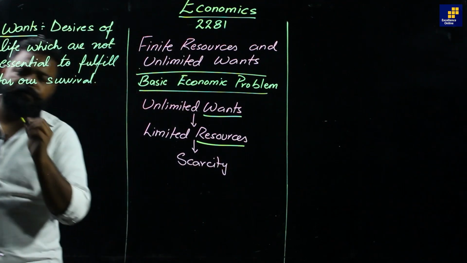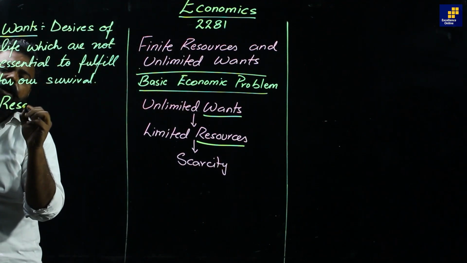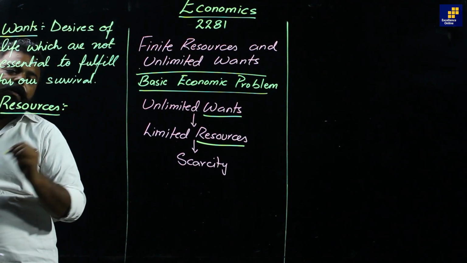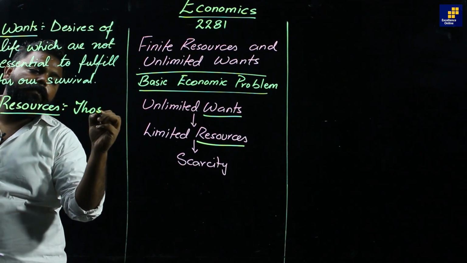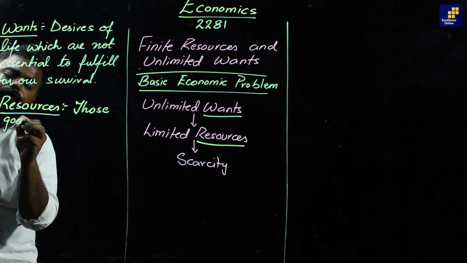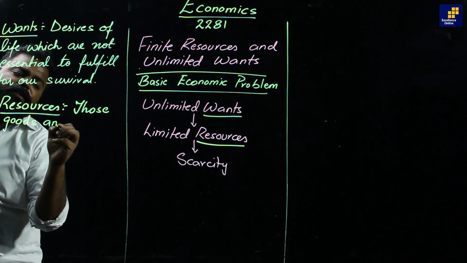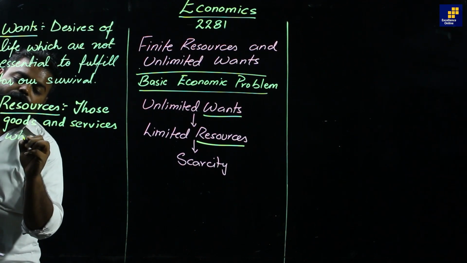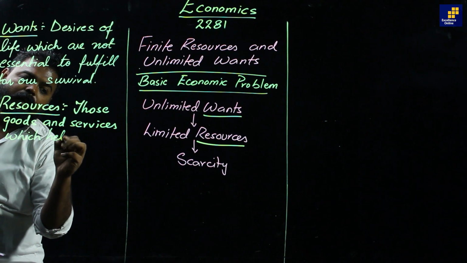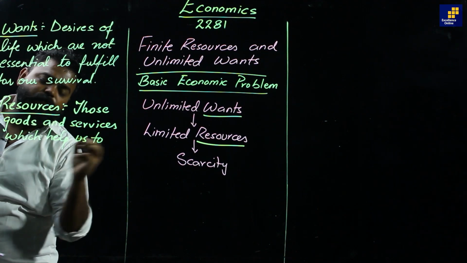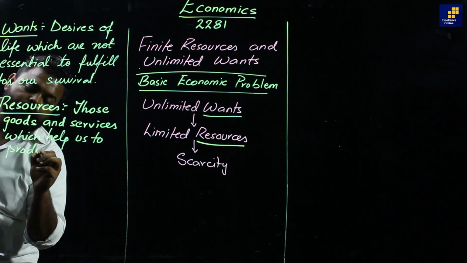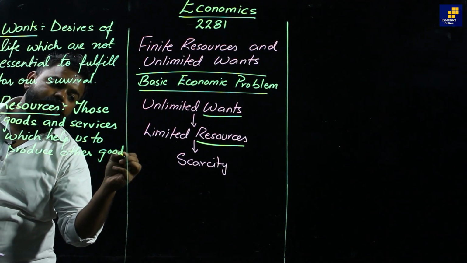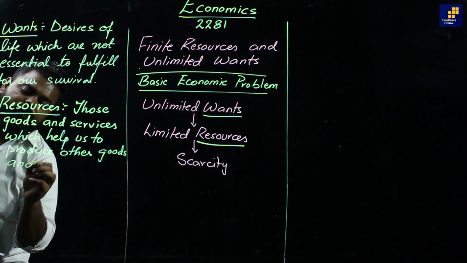And the next terminology is resources. In economics, resources are those goods and services which help us to produce other goods and services.